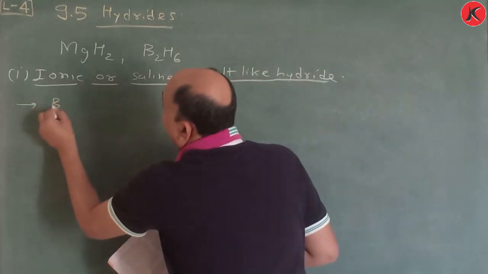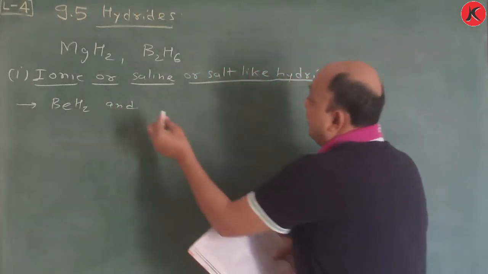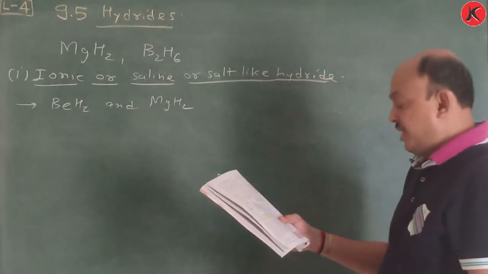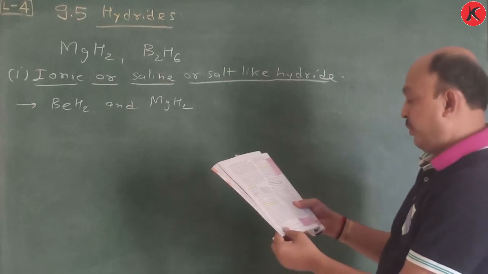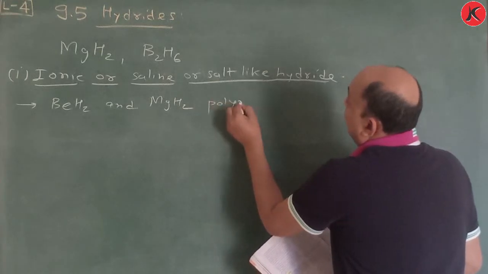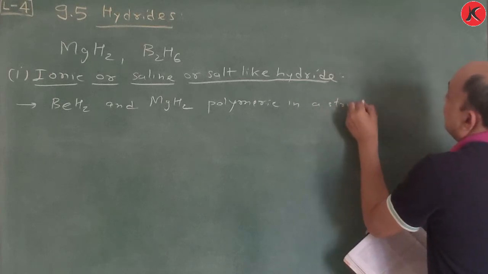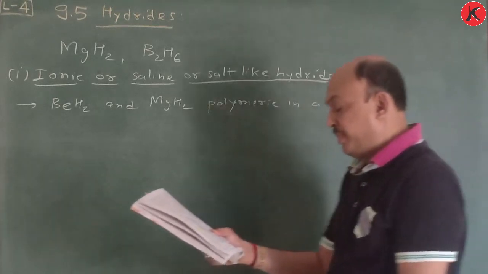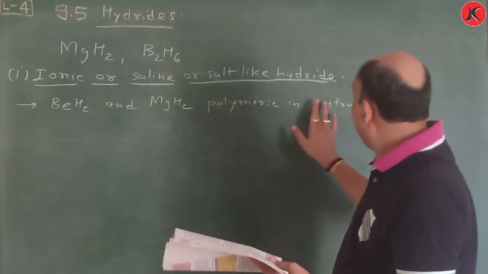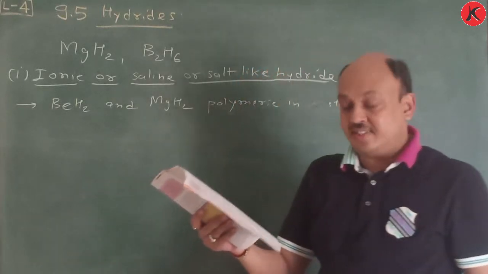Remember, beryllium hydride and magnesium hydride, MgH2, these two hydrides are polymeric in structure. Okay, so remember this. The ionic hydrides are crystalline, non-volatile and non-conducting in solid state.